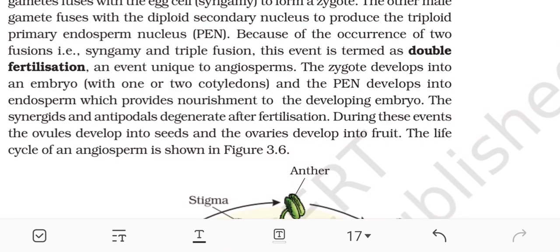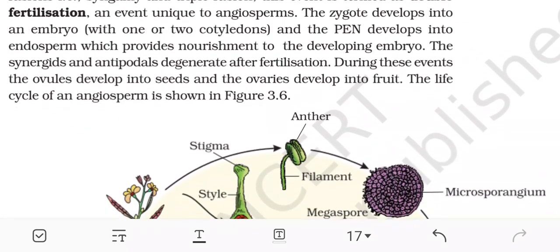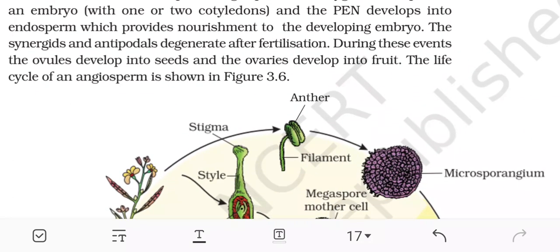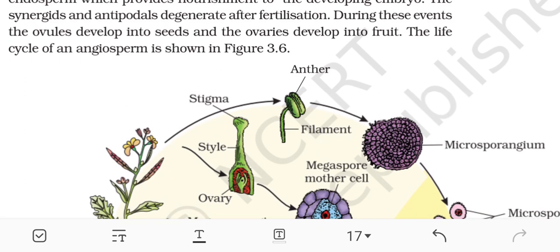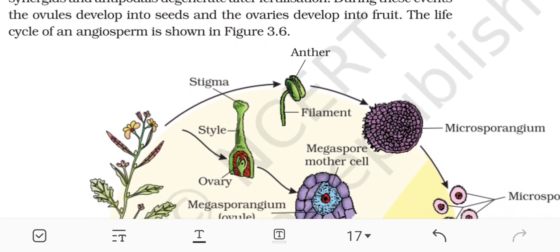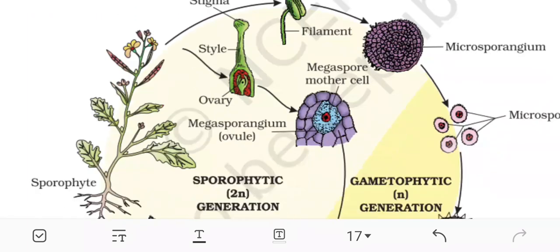The zygote develops into an embryo with 1 or 2 cotyledons, and the PEN develops into endosperm, which provides nourishment to the developing embryo. The synergids and the antipodals degenerate after the fertilization. During these events, the ovule develops into a seed and the ovary develops into a fruit. The life cycle of the angiosperm is shown in the figure below.